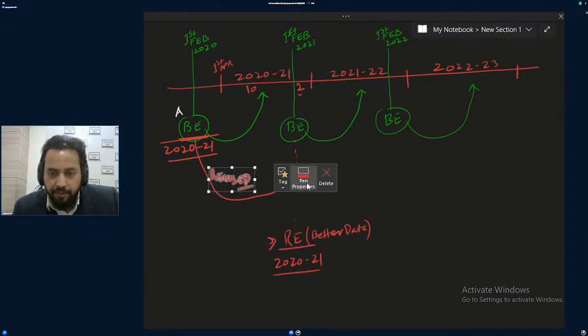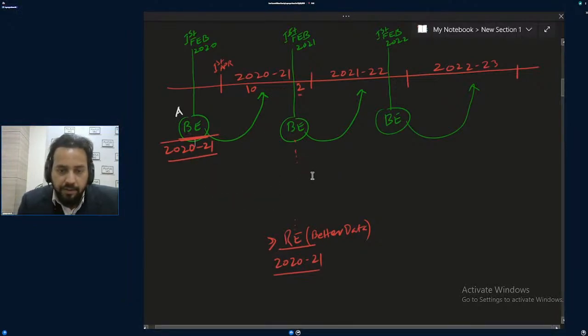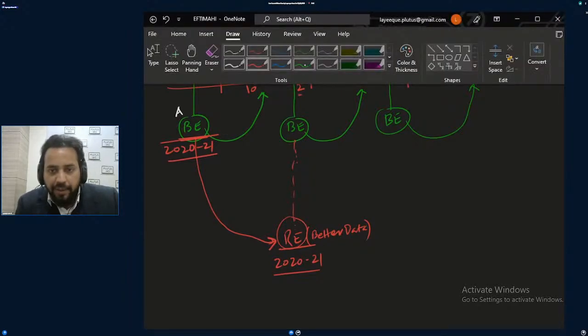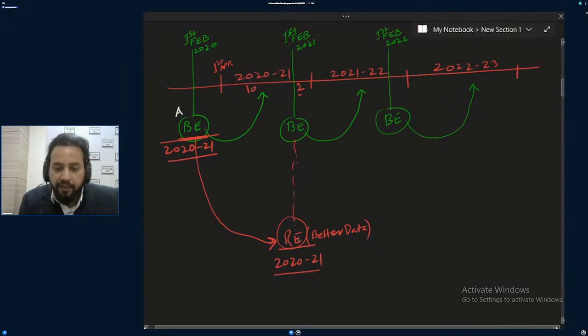This is revised, and you got this. Look into this, 1st Feb 2021. Still 2 months are to pass. So you can tell the real story, what really happened, only after the completion of this 10 plus 2. The real story of this budget can be told only after the passage of the whole year.